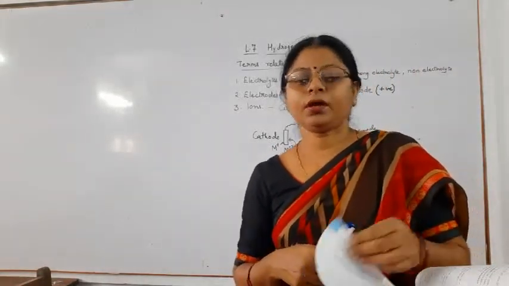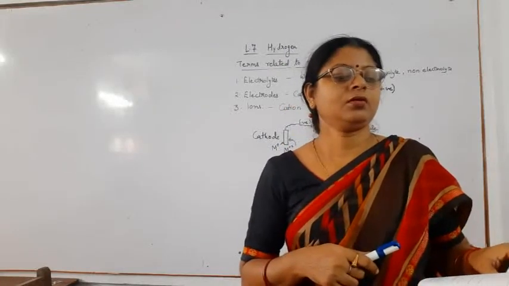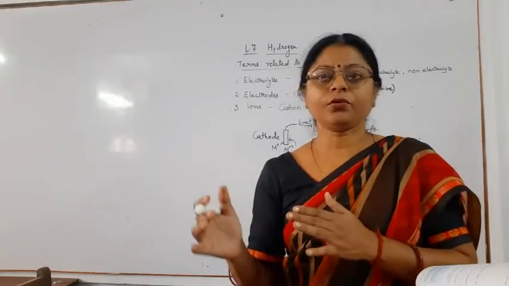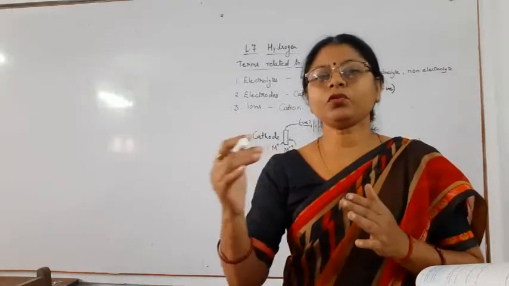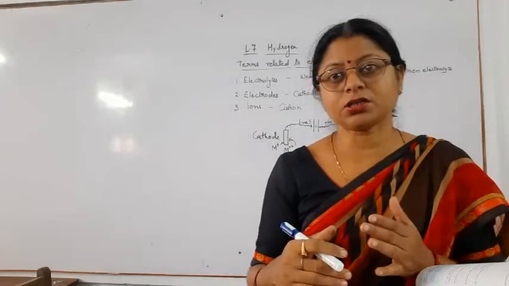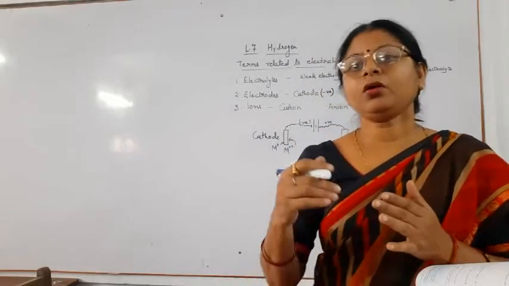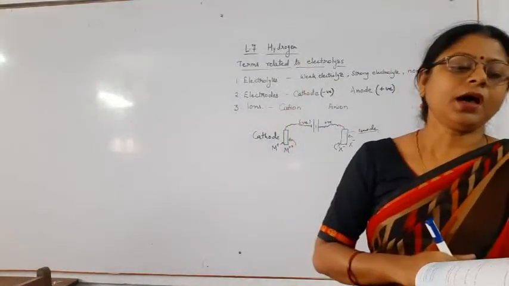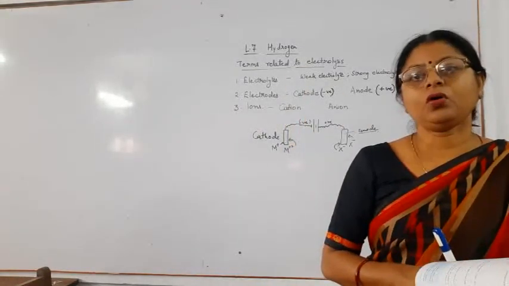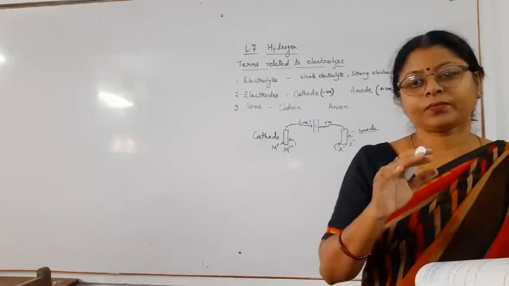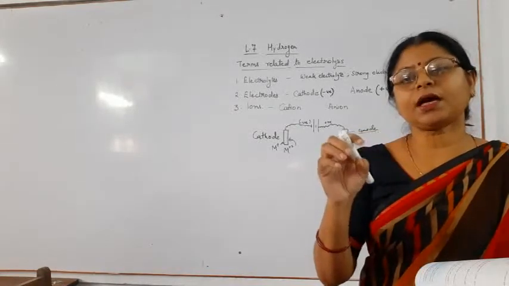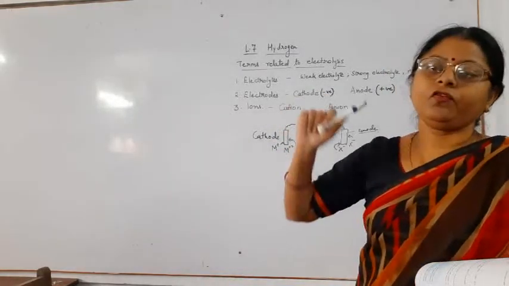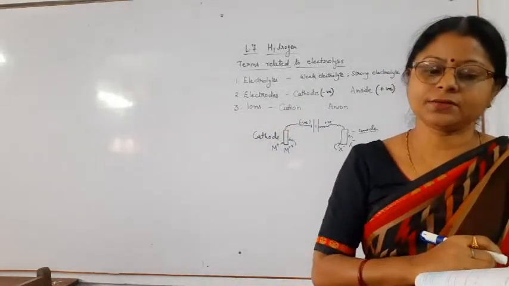CO3 2 minus, etc. So when we pass the electric current, water molecule dissociates into hydrogen and oxygen. Hydrogen, being the positively charged H plus ion, will move towards the cathode, and at the cathode hydrogen gas forms. Hydroxyl ion, OH minus ion, moves towards the anode, and there it will form oxygen gas.